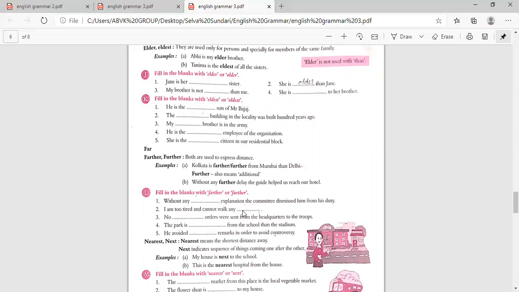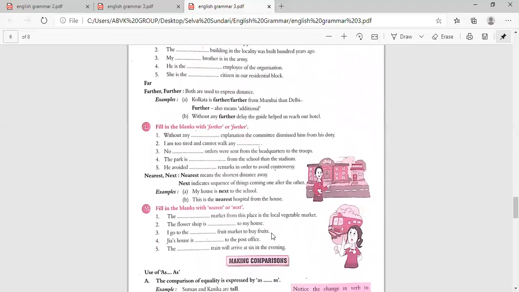And additionally, we can't walk. No further orders were sent from the headquarters to the troops. The park is farther, that is the distance, far, farther from the school than the stadium. He avoided further remarks in order to avoid, then what is it? Controversy.